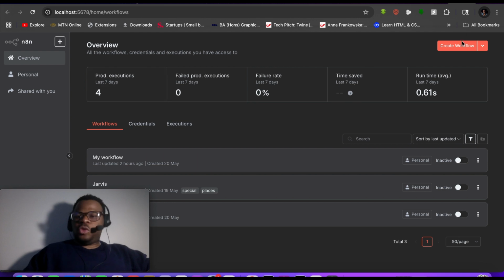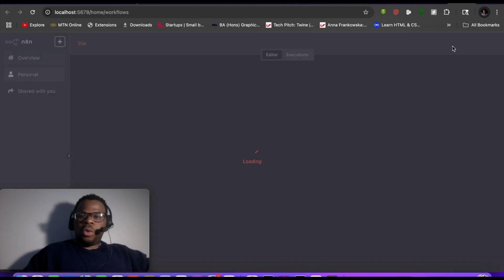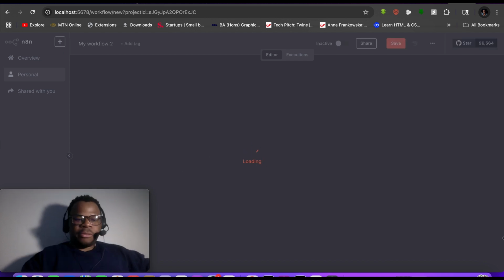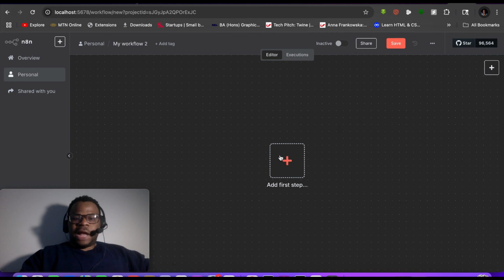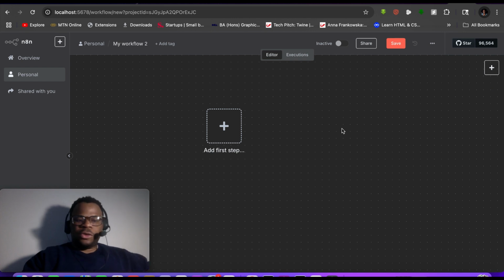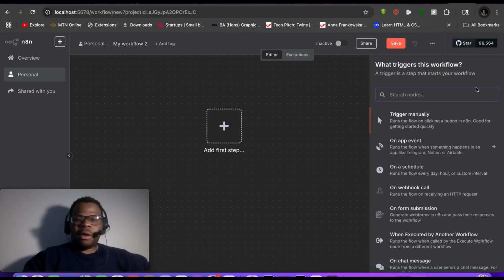The very first thing you want to do is come here and create a workflow, and then it adds this portion here which enables us to add the nodes. Nodes are what help us work with n8n. So you want to come here, then you can put in Slack.